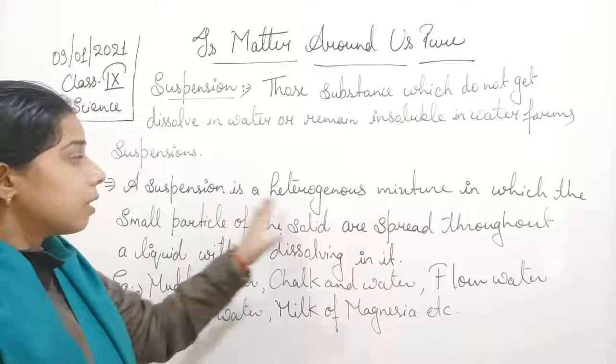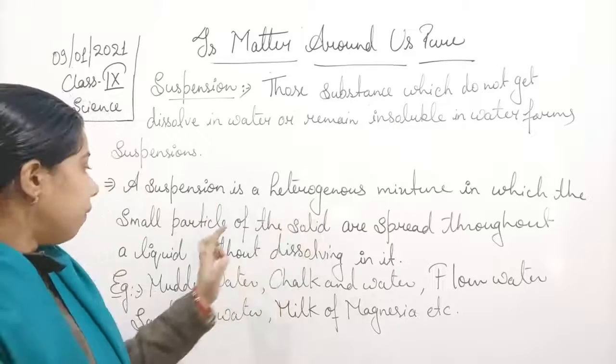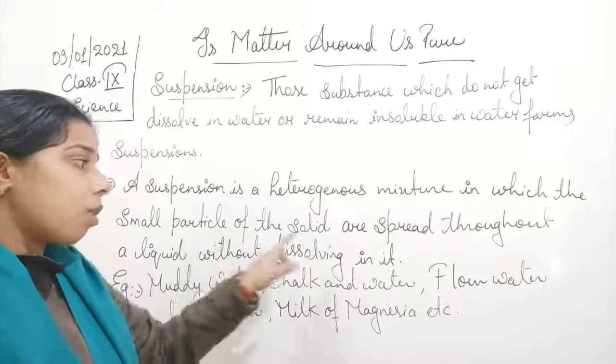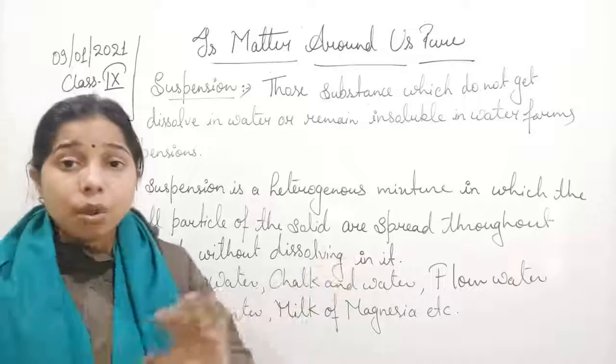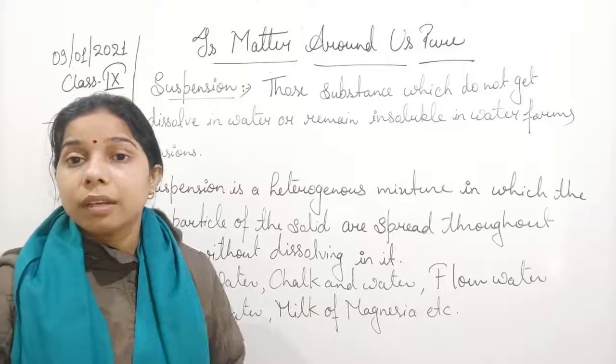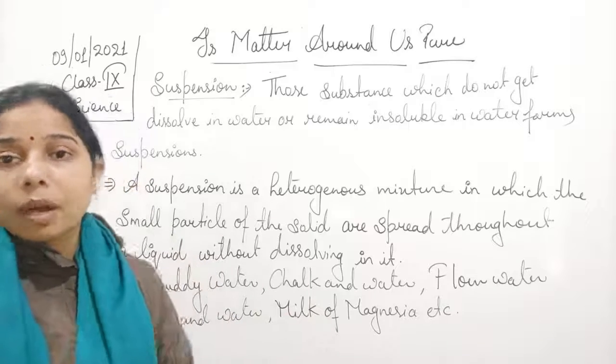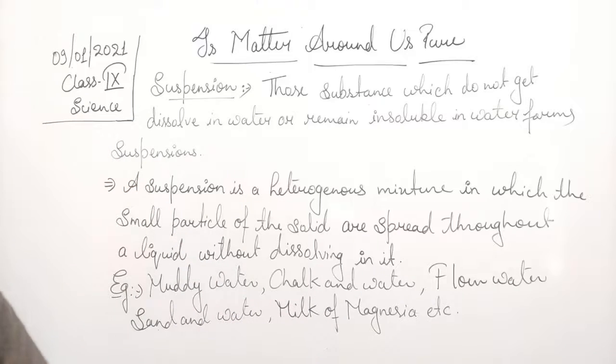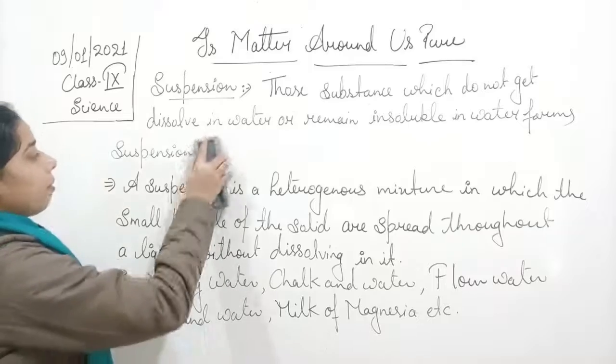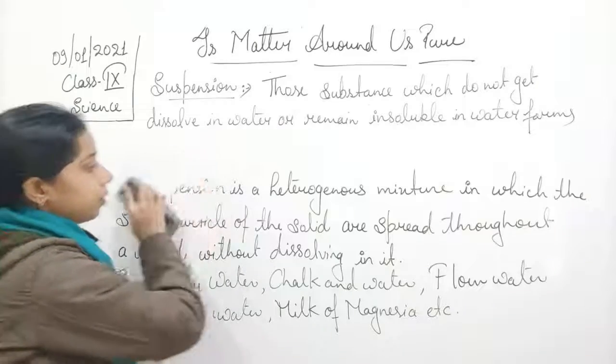So suspension is a heterogeneous mixture in which the small particles of the solid spread throughout the water without getting dissolved in it. Now let us try to understand the properties of suspension with the help of an example.